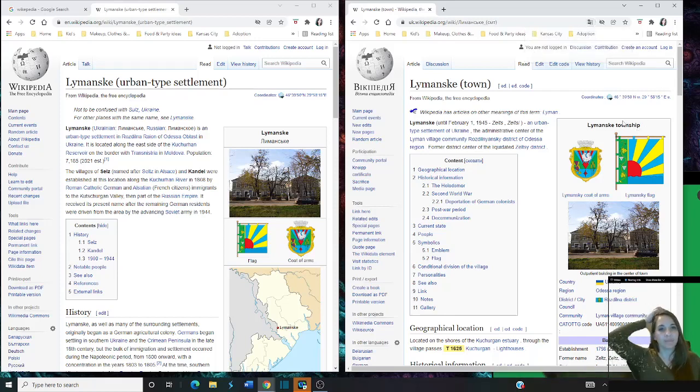Now, take a look. Look at the size of what's on this page, and look at the size of what's on this Ukrainian page. A lot more information. This is also probably more recent information, because if you'll notice here, this information deals with a lot of like 1900 to 1944, and this information seems to be starting with like the Second World War, which happened after this time. Do you see how right there, there's a completely different story about this area?